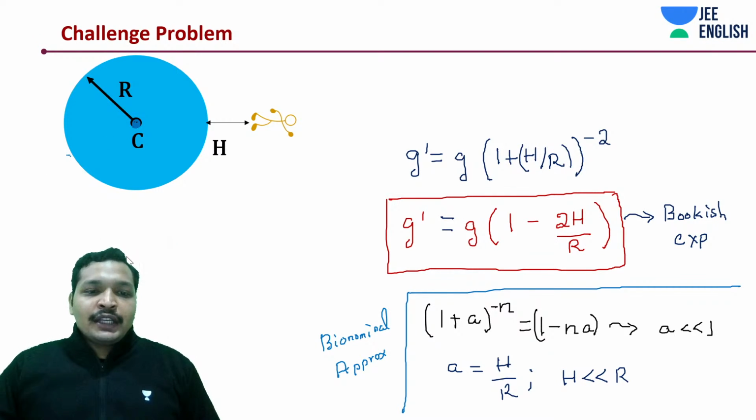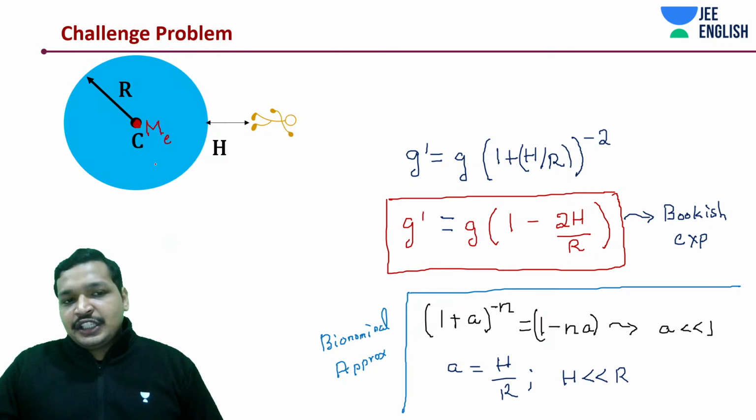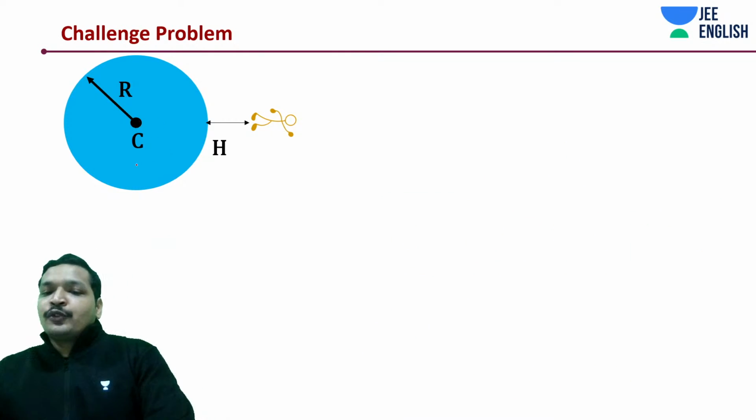It's all focused to be at the center. So it's basically a point mass with mass of the earth at a distance. How much? R plus h. That's it.